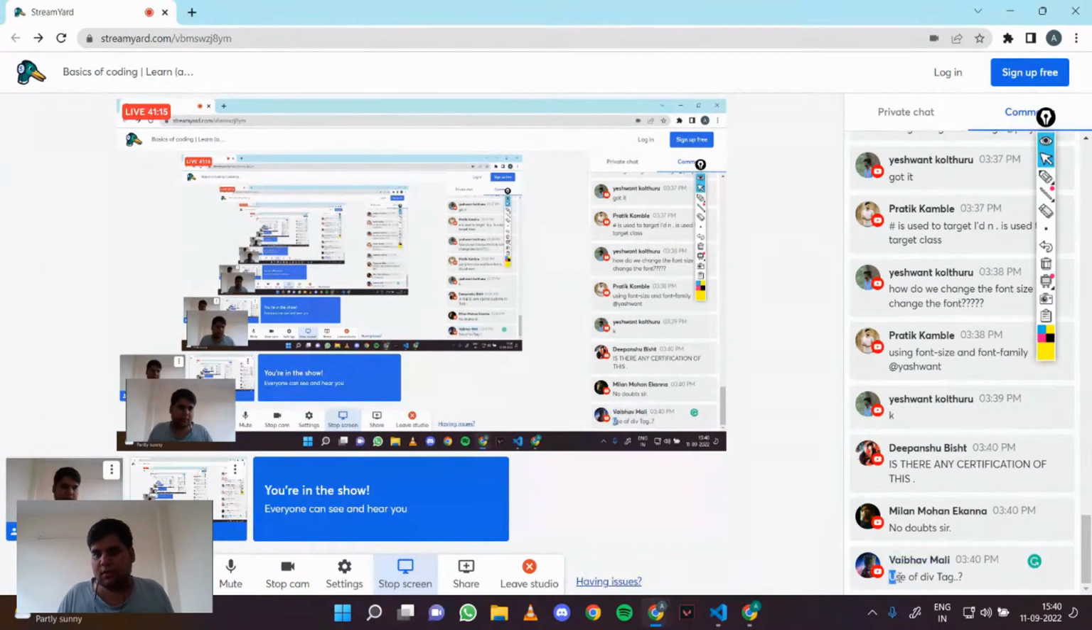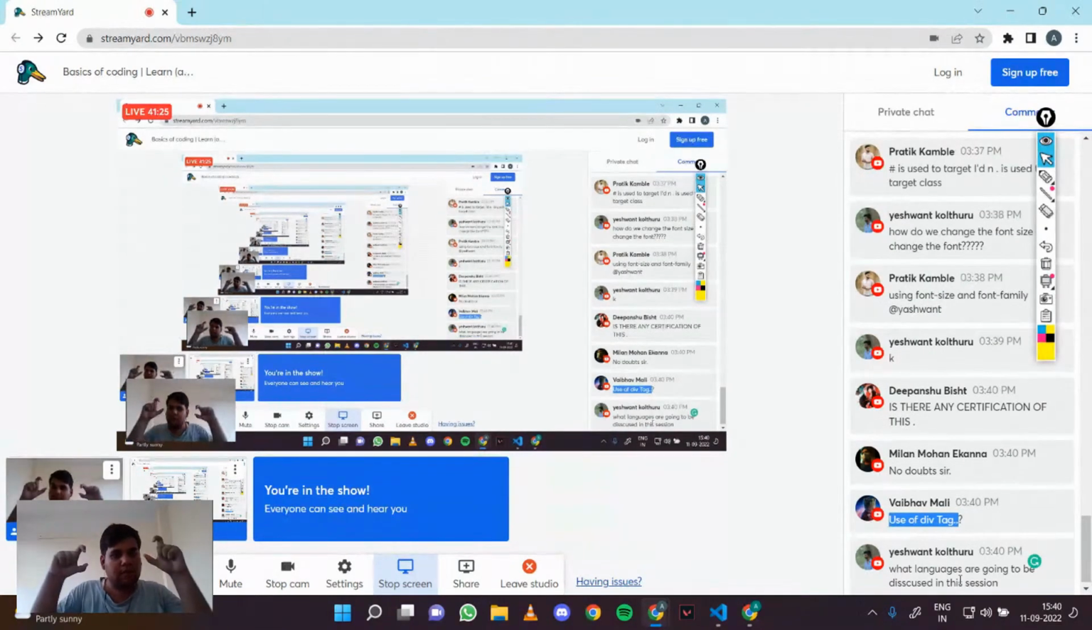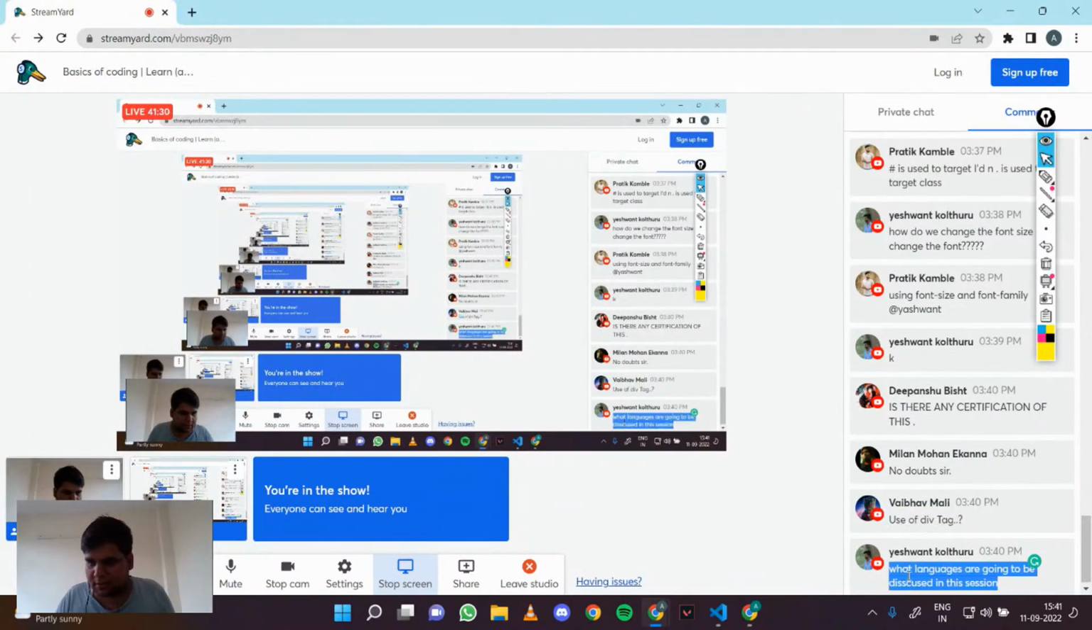Vaibhav Mali asked about the use of the div tag. So we use a div tag when we want to enclose some stuff inside of it, right? And we want that content to be blocked. When we want that content to be blocked, that's when we use a div tag.